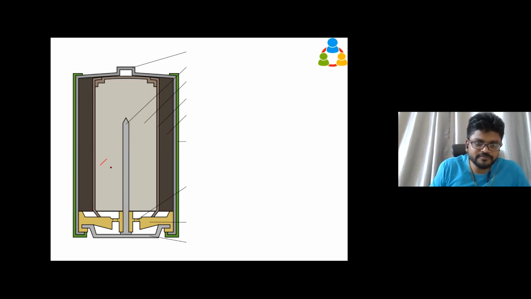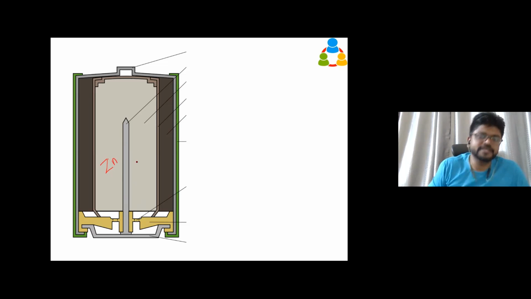So here we are going to have zinc. The zinc electrode is this one, so this chamber is filled with zinc powder. Whether zinc is going to produce electrons directly? No, we have seen in a reaction, right? It needs something to react with to give off the electron. Otherwise, a stable zinc is not going to produce any electron without reacting with some other element. So what element does it need to react with?